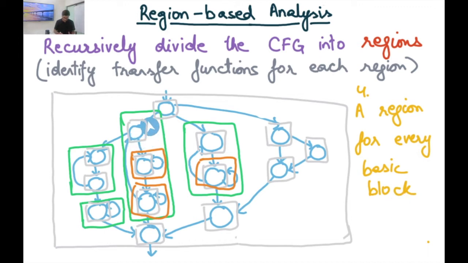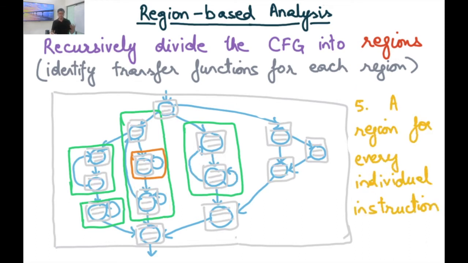So all these gray boxes here are basically representing basic blocks. In fact, these circles, these nodes, are also in the control flow graph, are also intended to represent basic blocks. So these gray boxes are just around every circle. And then the fifth level of hierarchy of these regions is basically every individual instruction. So that's the lowest level, that's the leaf node of my region tree, because anyway I have to reason about the transfer function of an individual instruction as the transfer function of a single statement.